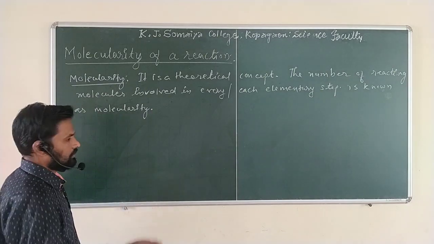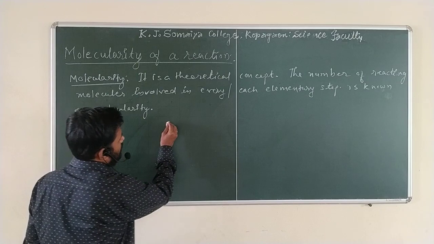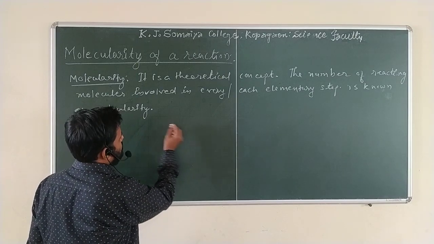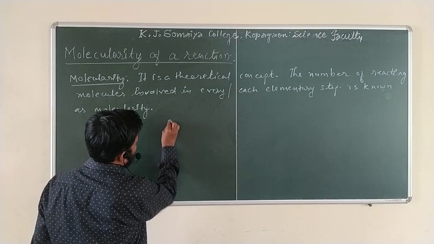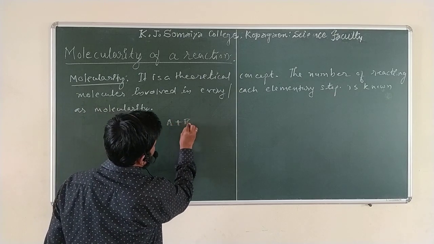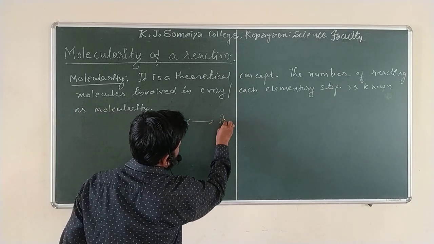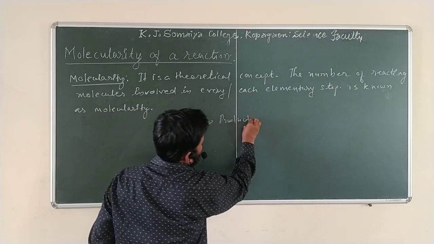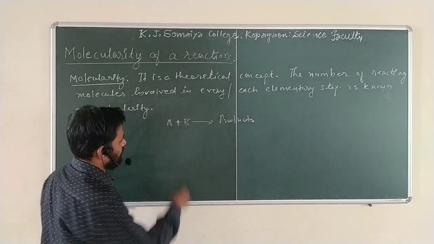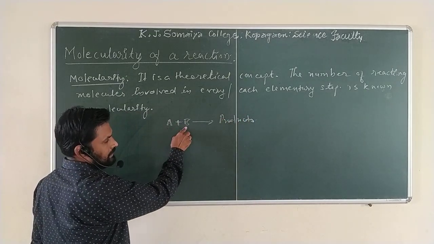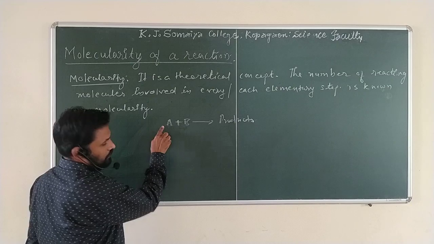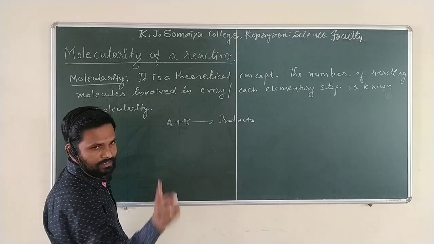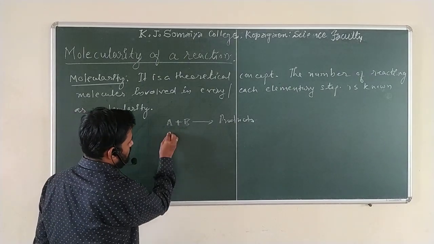For example, let us write a very simple general reaction: A plus B gives the products. A is one reacting molecule, B is one reacting molecule. What will be the molecularity of this reaction?